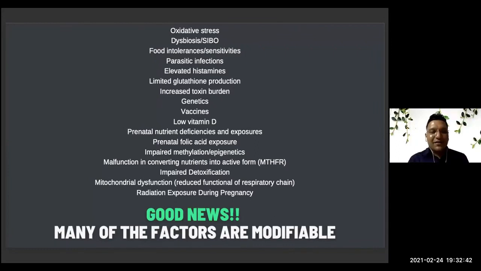Sometimes if a mother is not nutritionally well and doesn't have enough nutrition in her body during pregnancy, the baby, who gets its nutrition from the mother, will have a nutritional deficit. As a consequence, the baby can have the problem. Things are changing now, but there is also prenatal folic acid exposure.